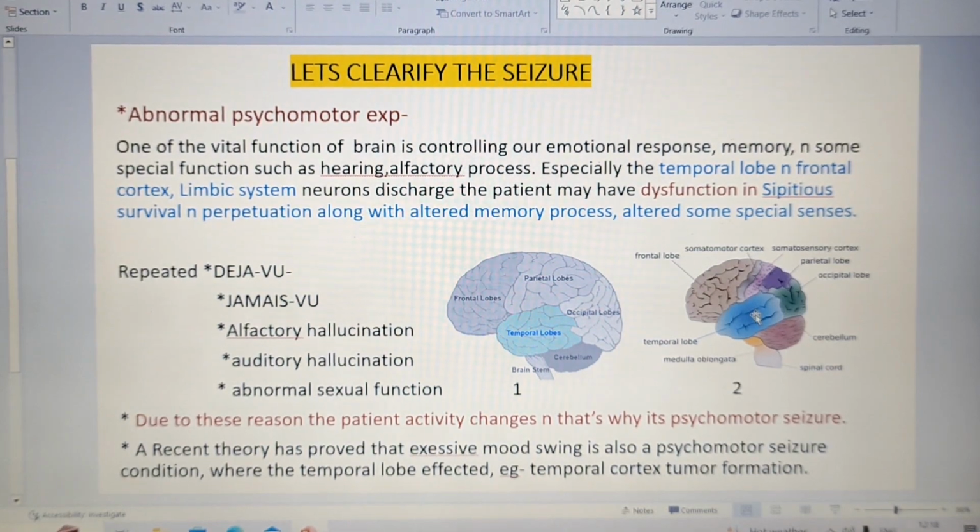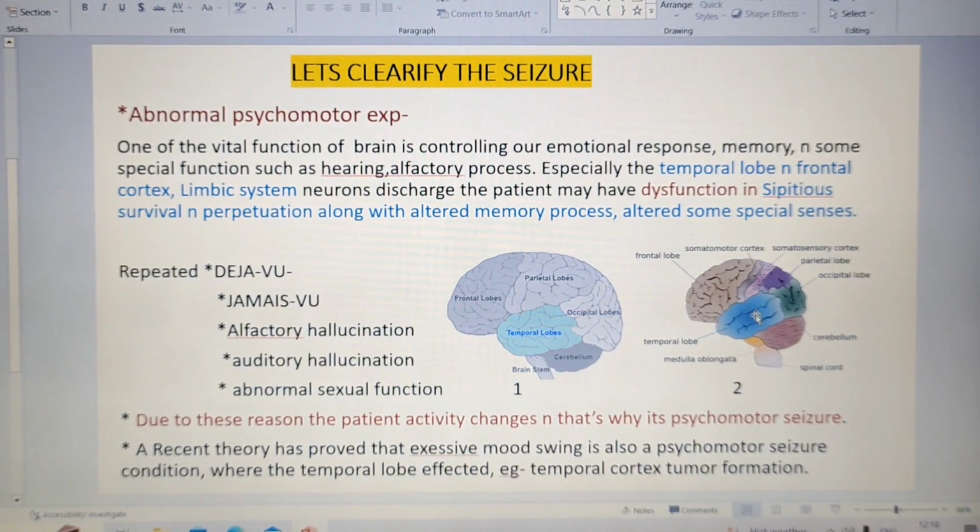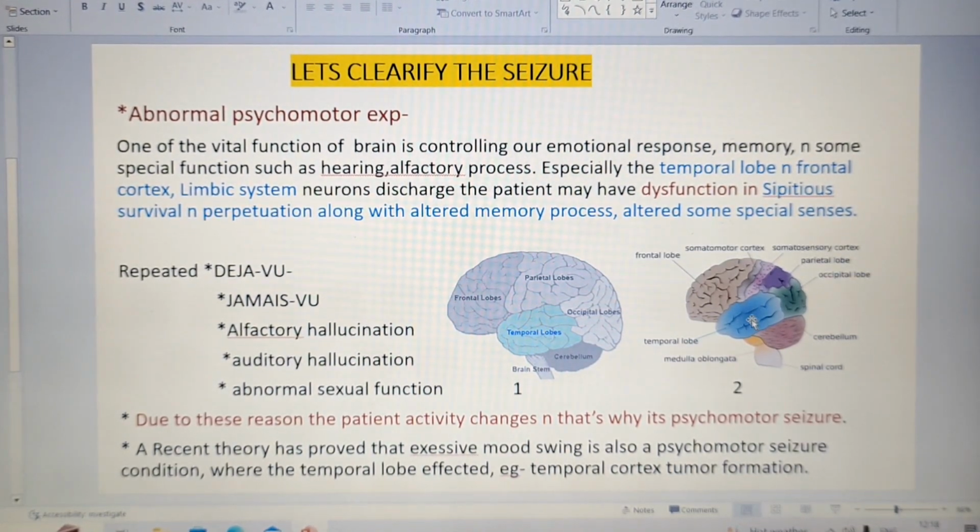So with all this, you think they may have some psychiatric condition, and that due to that they are doing some drama or some false presentation. You may have recognized it, but it can be a seizure of the temporal lobe. When the temporal cortex is getting seizure activity, the person may experience deja vu.